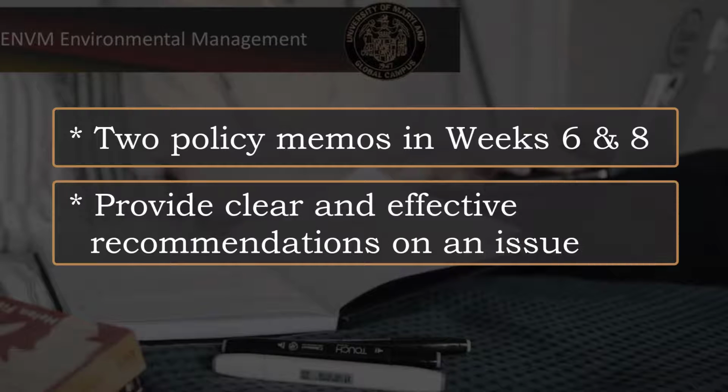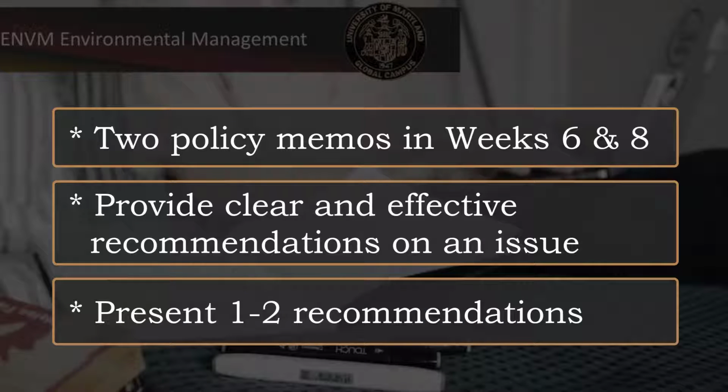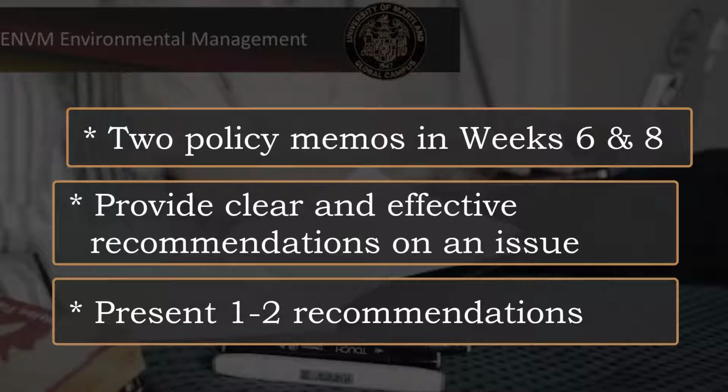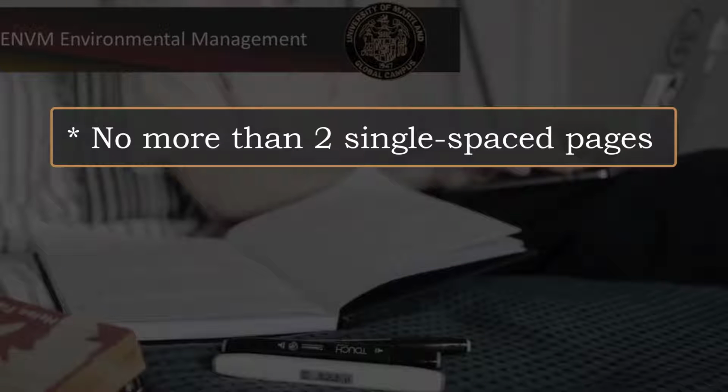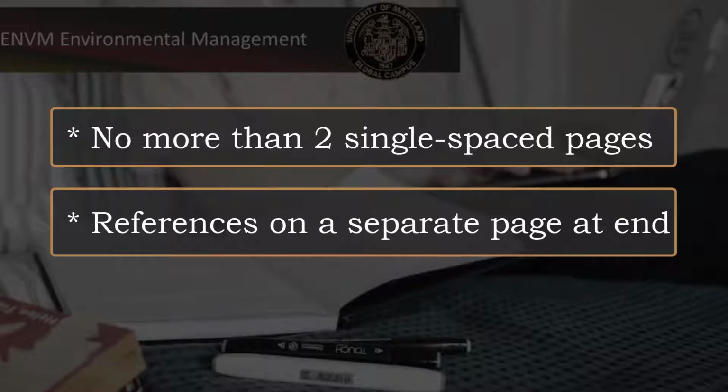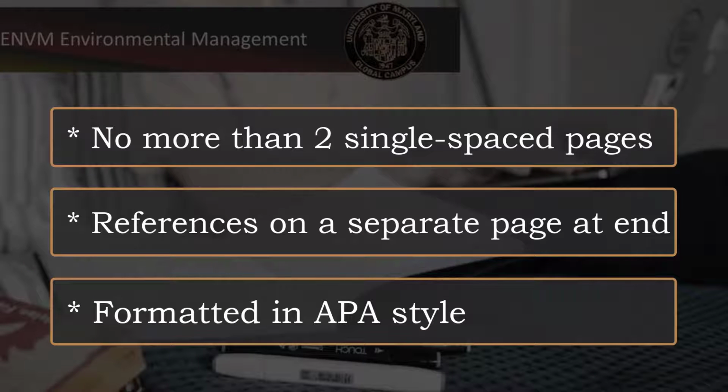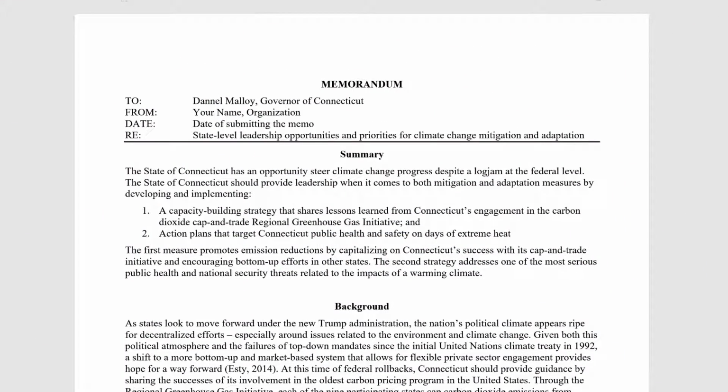The essence of a policy memo is clear and effective recommendations on how to address an issue. The memos you craft should present 1 or 2 clear recommendations. The memos for this class must not exceed 2 single-spaced pages with separate reference pages. That is, reference citations should appear on a page by themselves at the end of the memo and formatted in APA style.